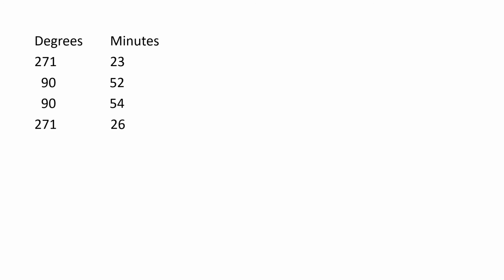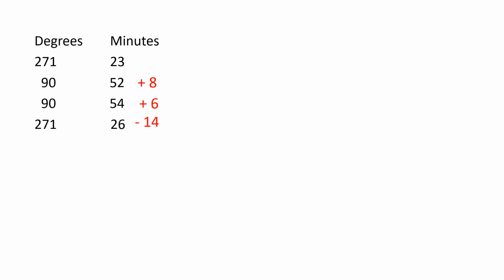Back in the addition lesson, we saw some magnetic field data I'd taken. When I take data, I have to average those numbers. So let's look at this as an example of how to average numbers with different units. Let's look at the minutes first. Since there's 60 minutes to a degree, we want to take out 60s. We can do that by moving 8 minutes to the second reading and 6 minutes to the third.